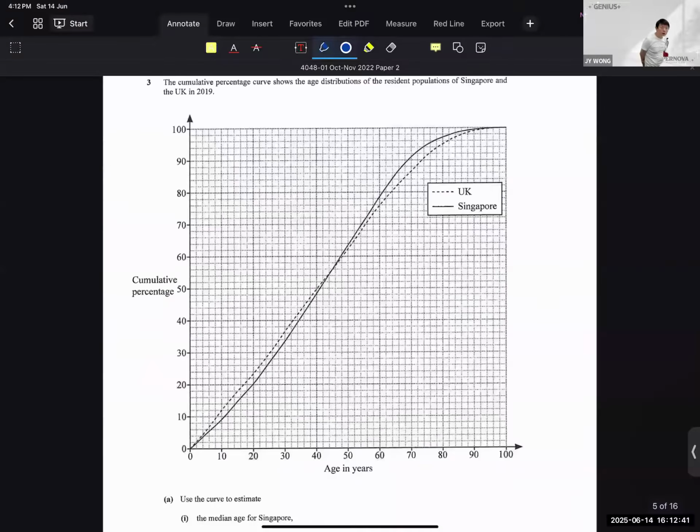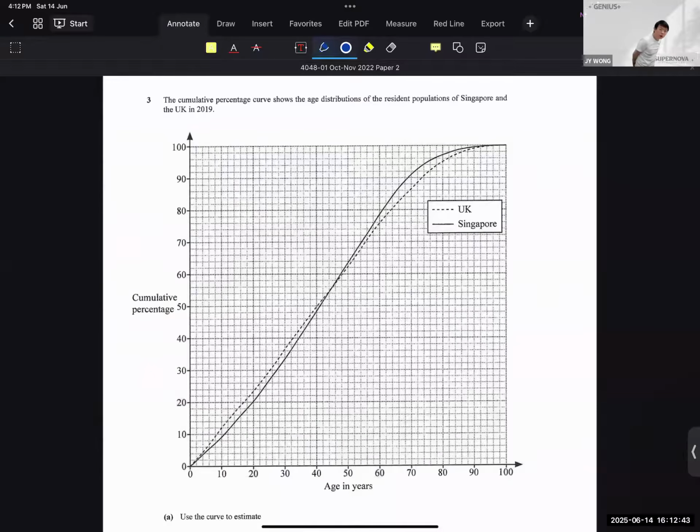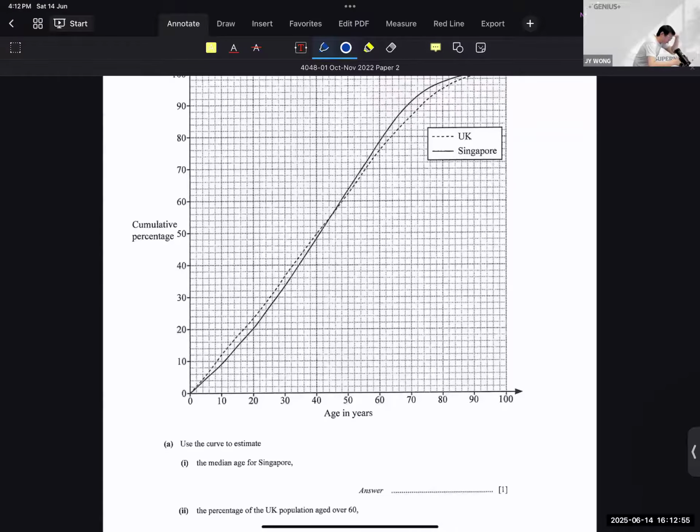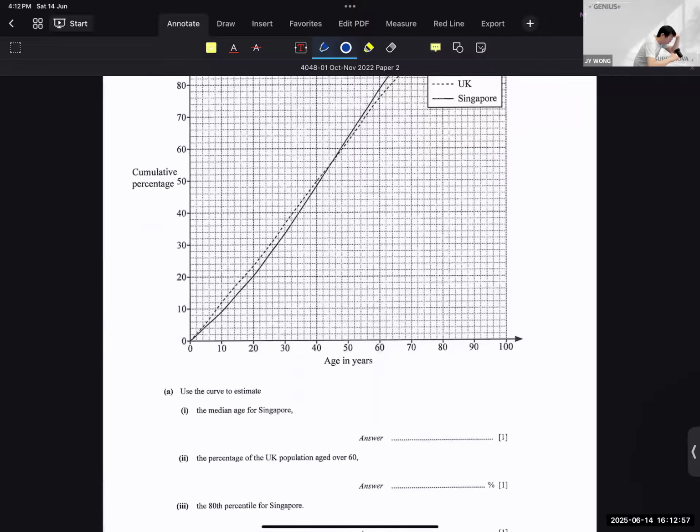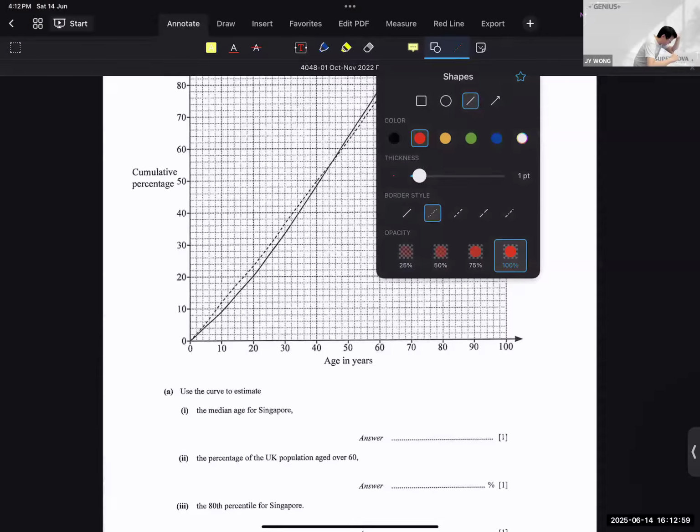The cumulative frequency percentage curve. The cumulative percentage curve shows the age distributions of the resident populations of Singapore and UK in 2019. Use the curve to estimate the median age for Singapore. So please don't read the wrong graph. Singapore is a solid line, not the dotted line.